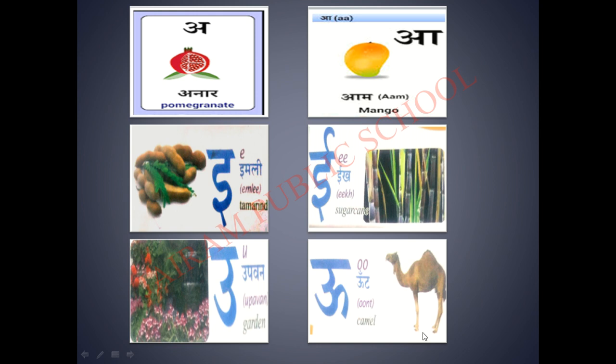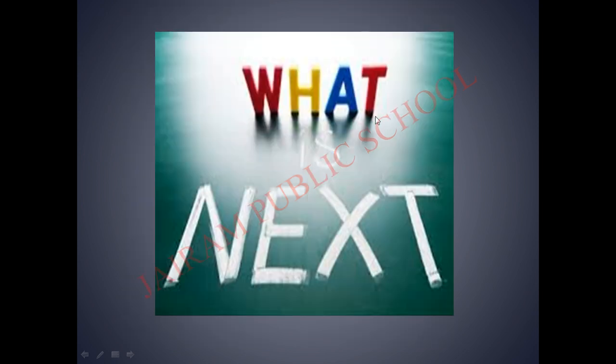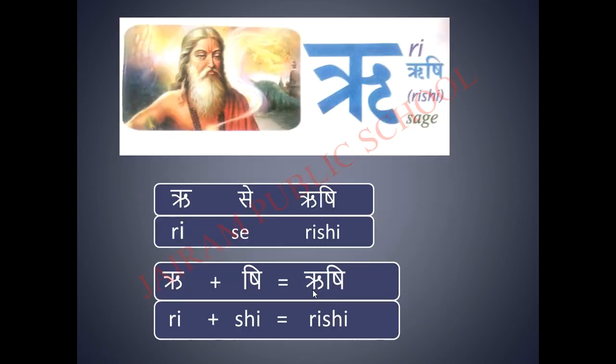So today, children, what we are going to see next, can you guess? Yes, the next letter Ri. Ri or Ru. We can say this letter Ru also. So see the picture and say, what is this picture?